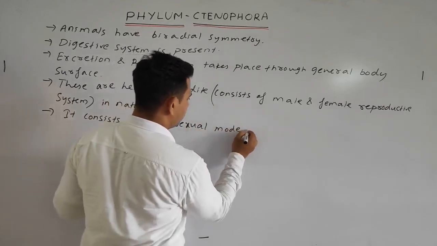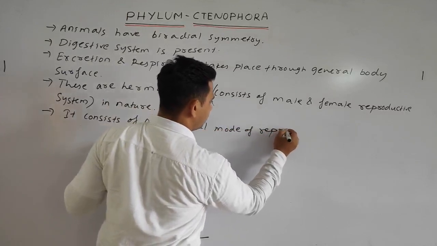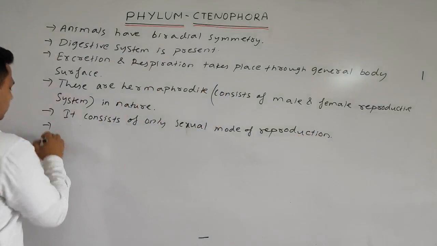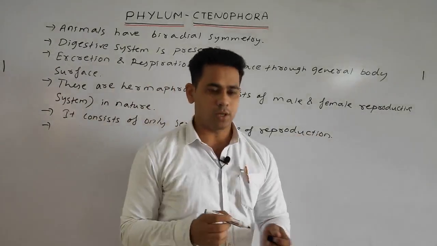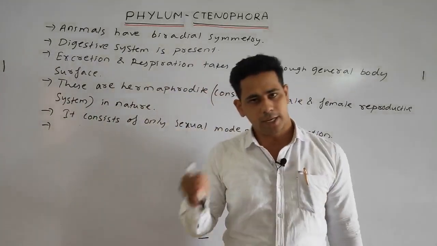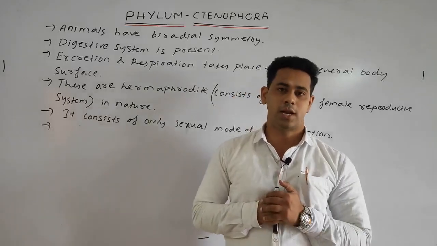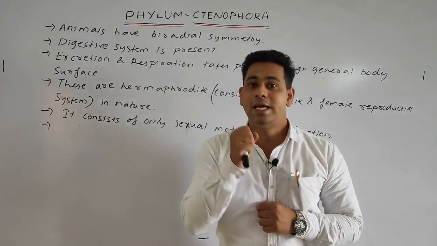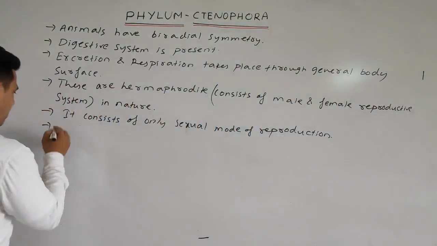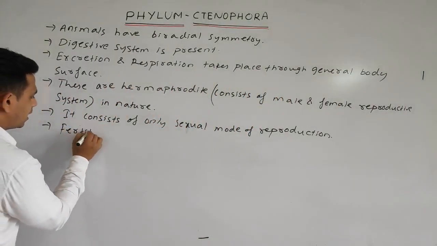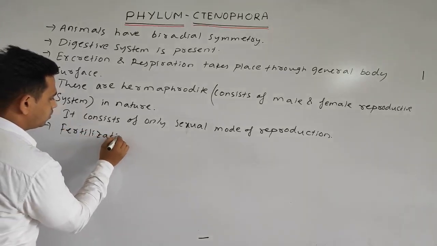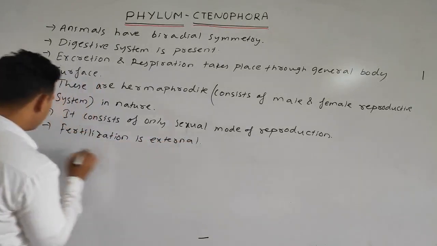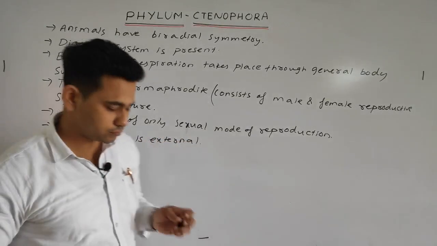No asexual. Okay, next point, students. How is fertilization done? Is fertilization internal or external? Yes, in the case of Ctenophora, the fertilization is external. External means the fertilization takes place outside the body.